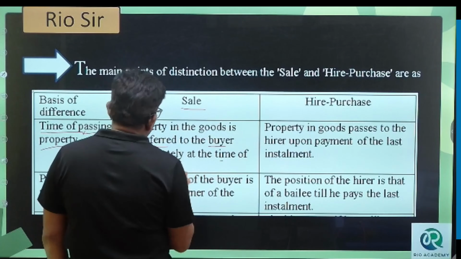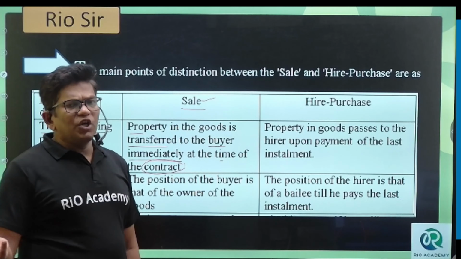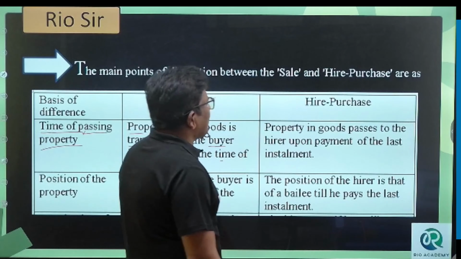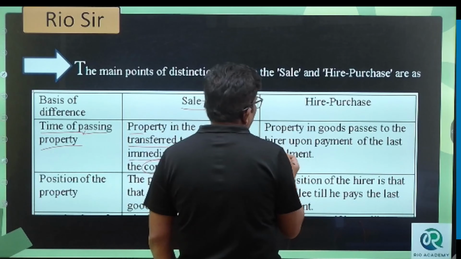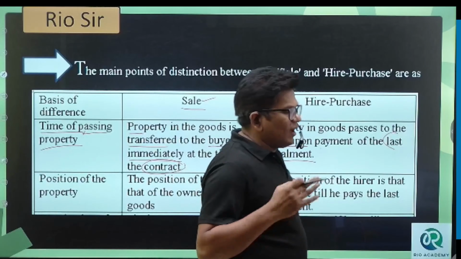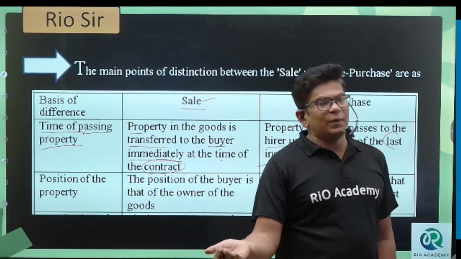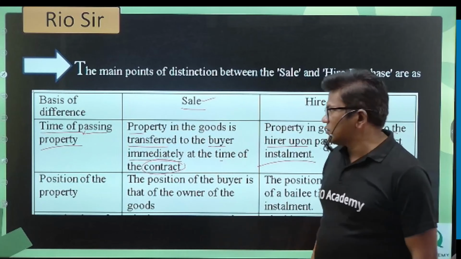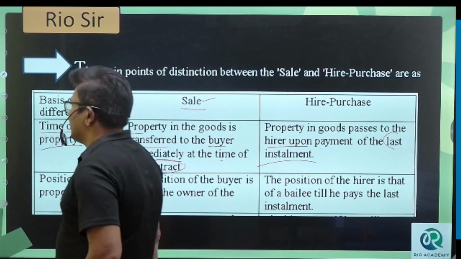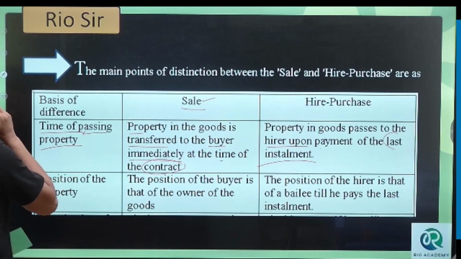In case of sale, property in goods will be transferred, because if you're buying the goods by paying cash, you will be the owner of that. But in case of hire purchase, property in goods passes to the hirer upon the payment of the last installment, because we are buying on installment, right? Once you make the last installment payment, you will be the owner of the goods, right? Next, position of the property.